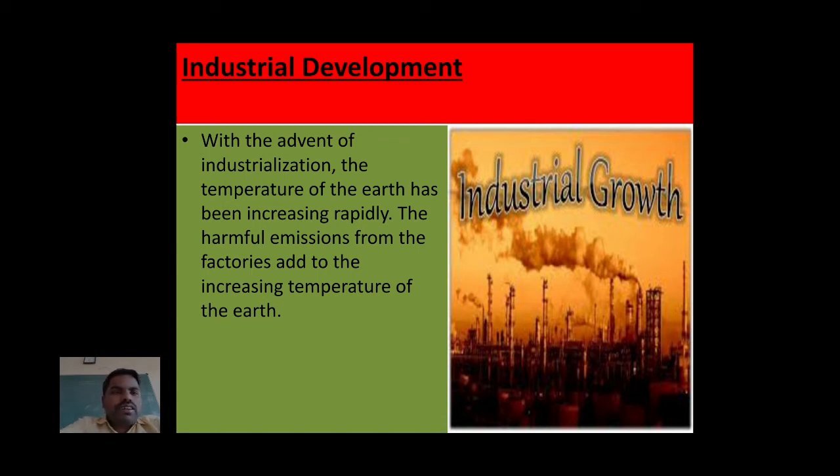With the advent of industrialization, the temperature of the earth has been increasing rapidly. The harmful emissions from the factories add to the increasing temperature of the earth.